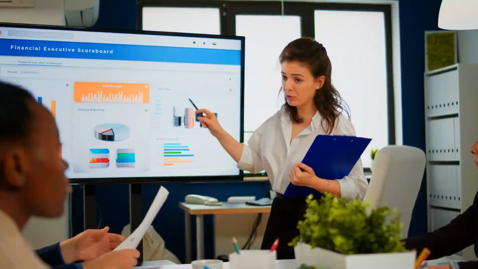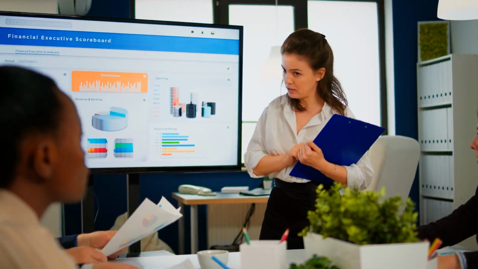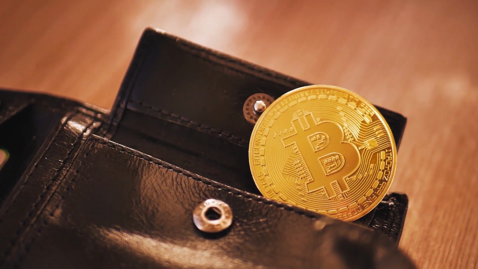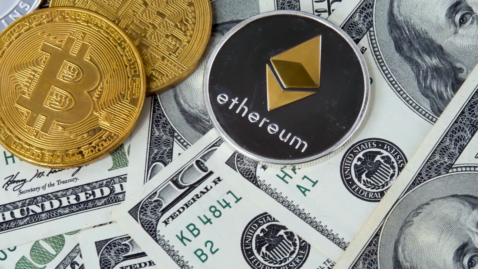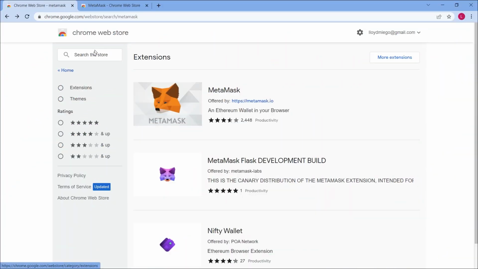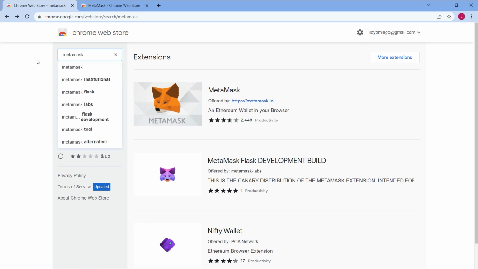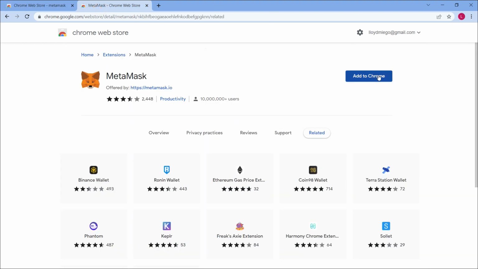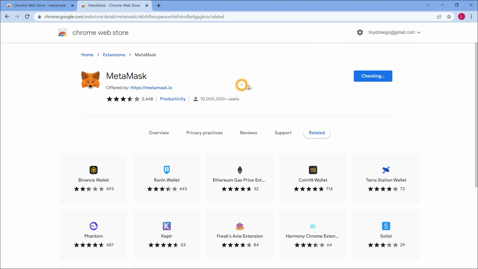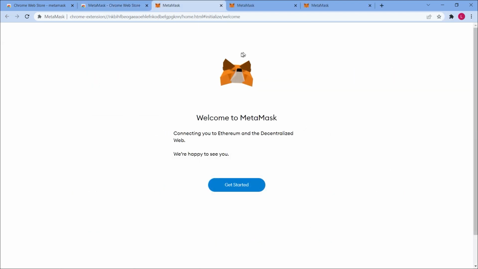Now, we're going to walk you through the process of creating a Metamask account, creating a wallet, transferring money from Coinbase to that wallet, and finally using Ethereum on OpenSea. So we've arrived at the Chrome web store, and the first thing we'll do is look for the term Metamask. So here it is, a link to click on, and we'll add it to Chrome. It will ask whether you want to confirm adding Metamask, and then we will click Add Extension. Cool. So now that it's installed, we'll go ahead and go here to get started.